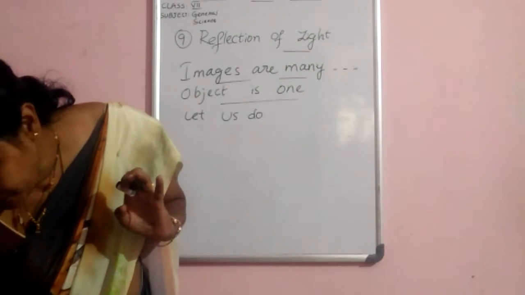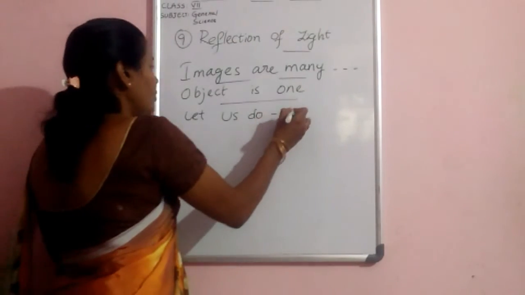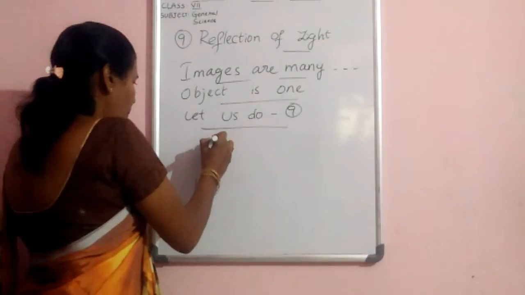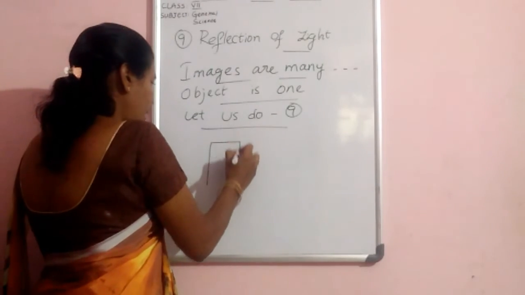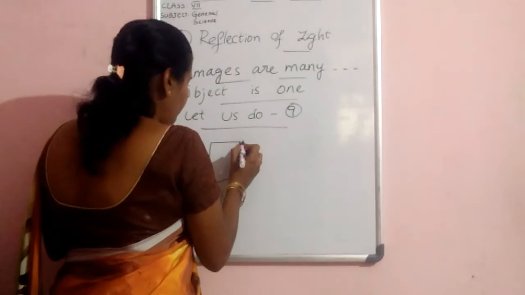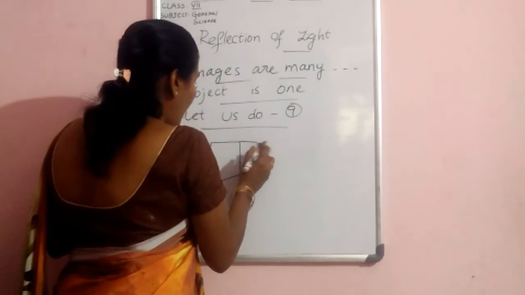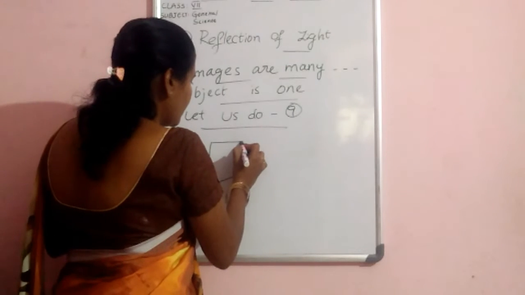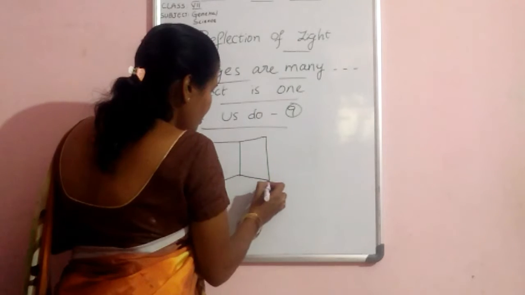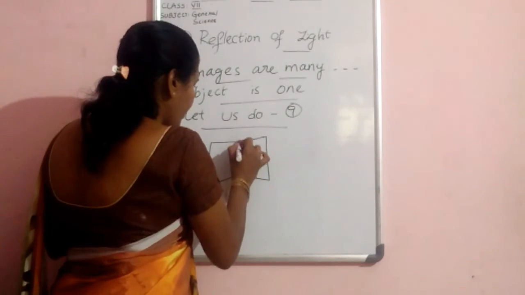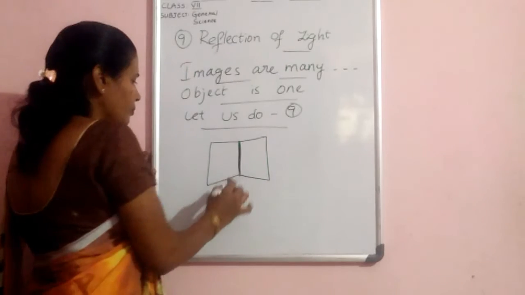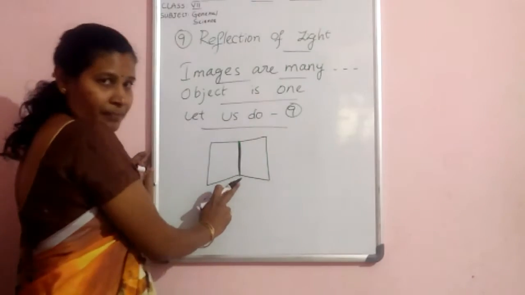Let us do activity 9. Take two plain mirrors, arranged at some angle and joined together at their ends by using tape.